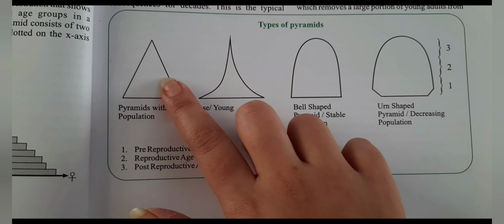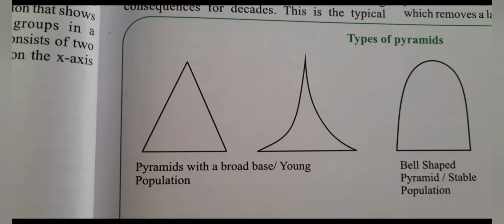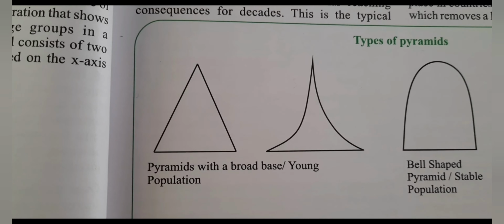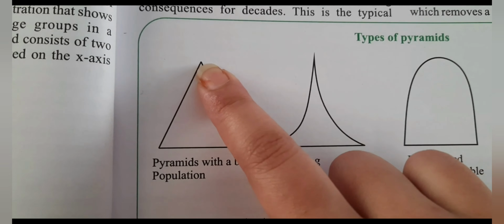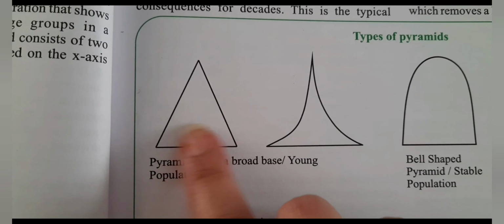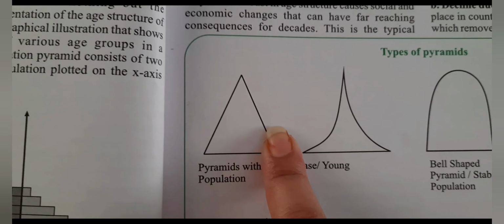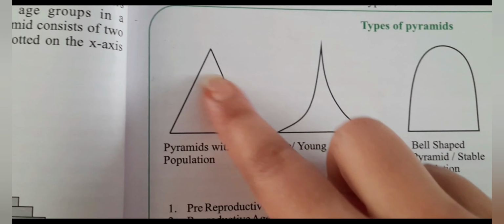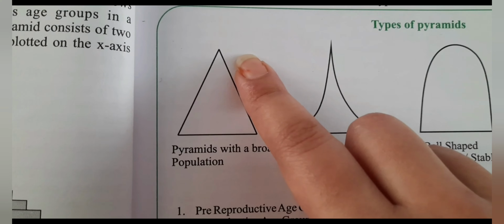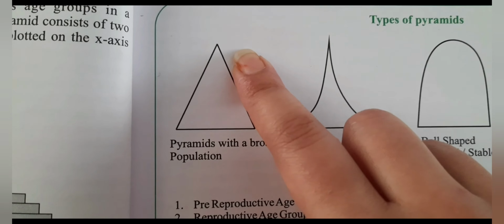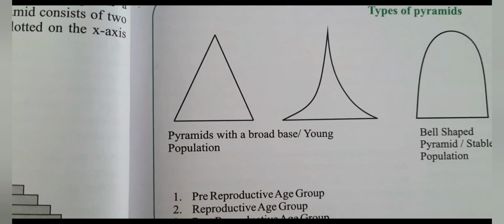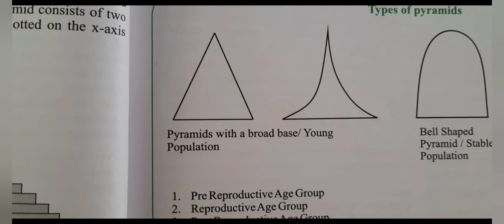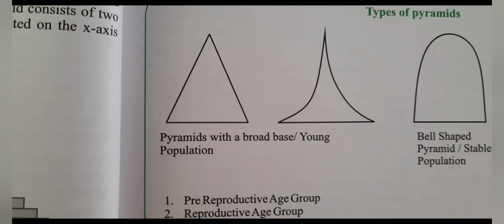First we will discuss the stationary pyramid. The stationary pyramid shows an equal number of people in all age categories and with a tapering end towards the older age group. That means this lower portion will be the first age group, the pre-reproductive. This middle portion will be the second group, the reproductive age groups, and this tapering upper portion is of older age groups or post-reproductive age groups. This type of population pyramid we can see in Sweden, where there is a low death rate and constant birth rate and a high quality of life.